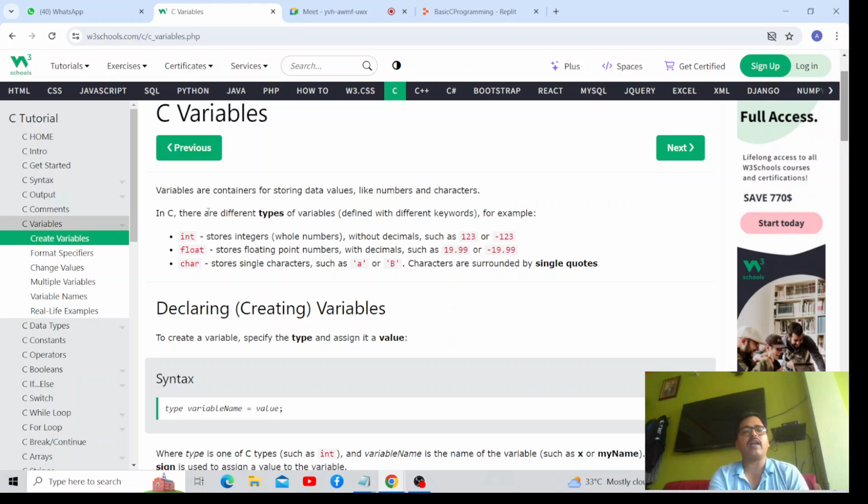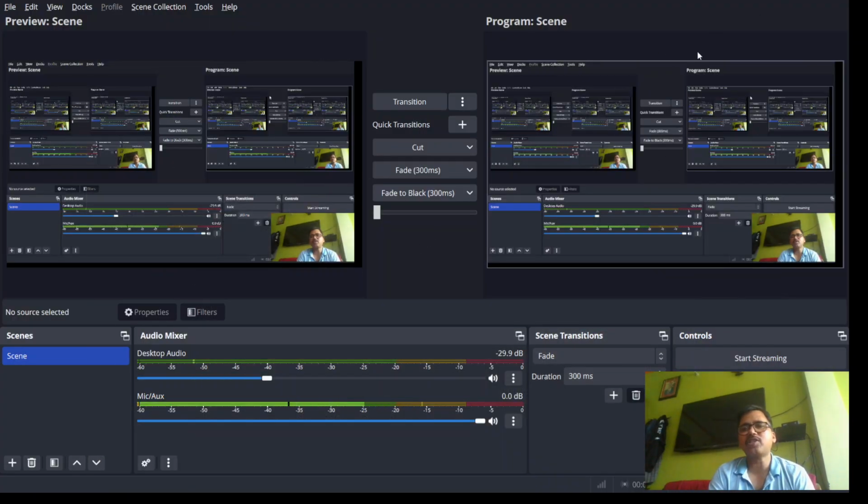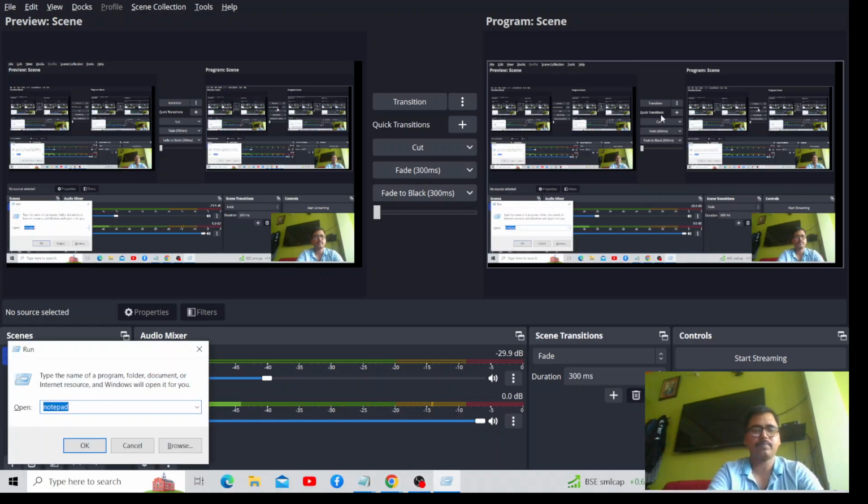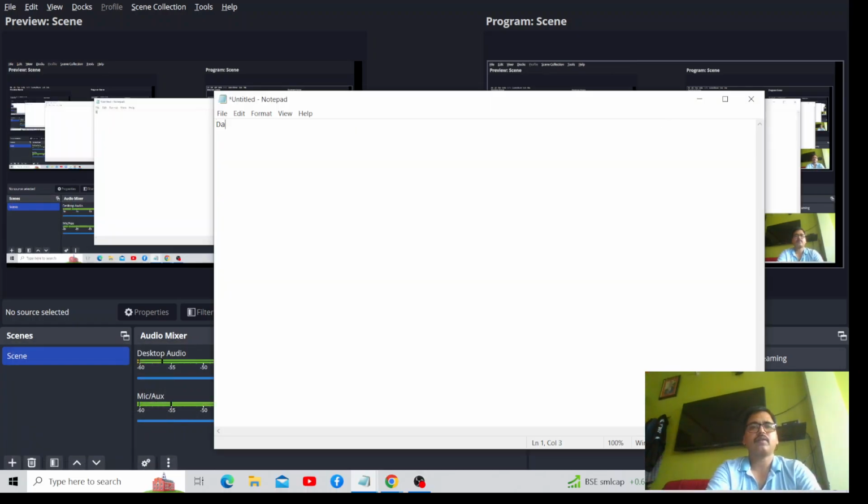Now, what is a variable? Variables are the containers for storing this raw data, like numbers and characters. In C, there are three different types of variables. You can see basic three different types of variables, for example, int, float, and char. So, int is basically the data type. So, can you please tell me what is the data type?